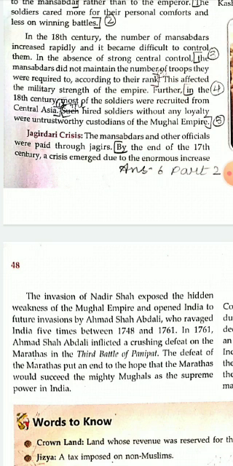So his invasion showed that the Mughal Empire was very weak, and this led to many future invasions. This led to many other foreigners invading India, like Ahmad Shah Abdali, who ravaged India. Ravage means to damage severely, to cause severe damage. So there was a foreigner, Ahmad Shah Abdali, who severely damaged India 5 times between the period of 1748 and